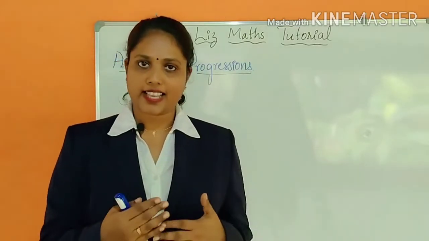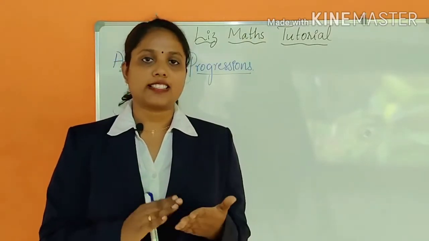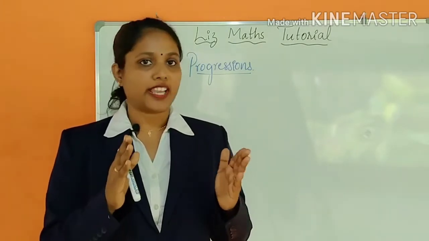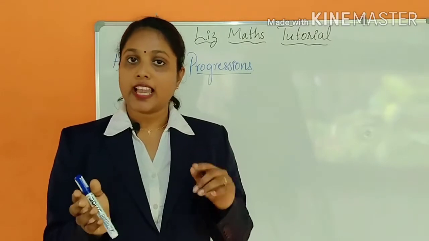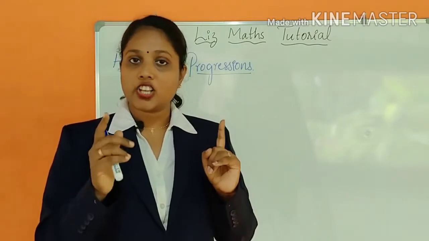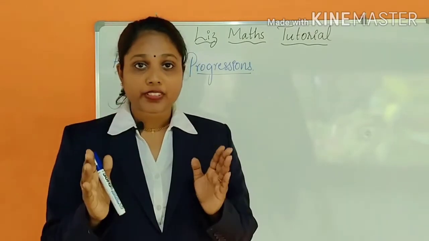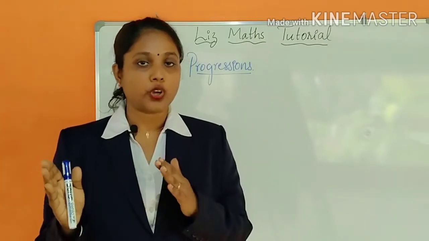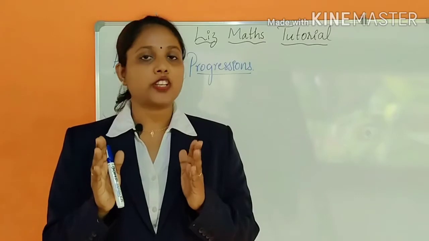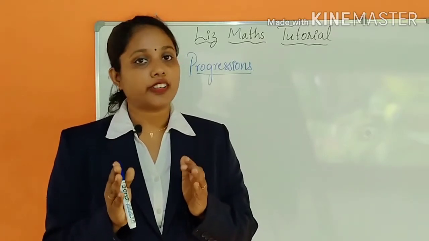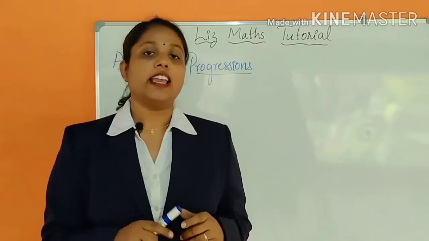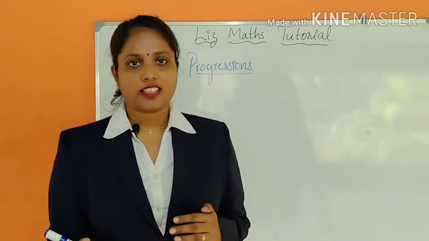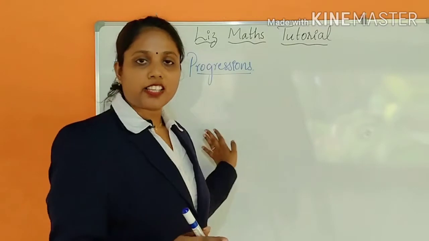So how is it increasing? By a fixed amount. So you can see the difference between two consecutive numbers is 5,000 here, and for your salary, as I told you, the fixed amount that keeps on increasing is 1,000 rupees. So if you take two consecutive numbers, the difference you'll get is 1,000 rupees, isn't it? Yes. So what does this say? This says arithmetic progression.